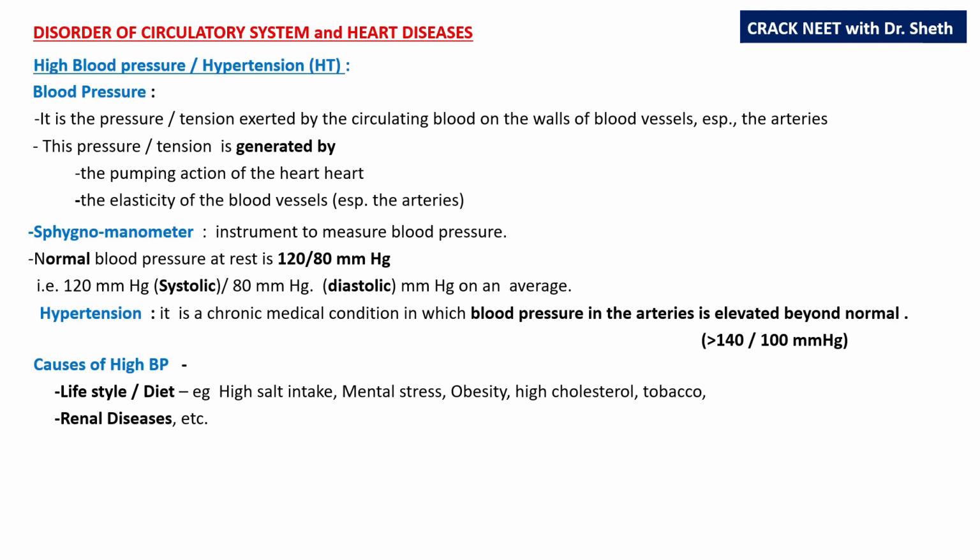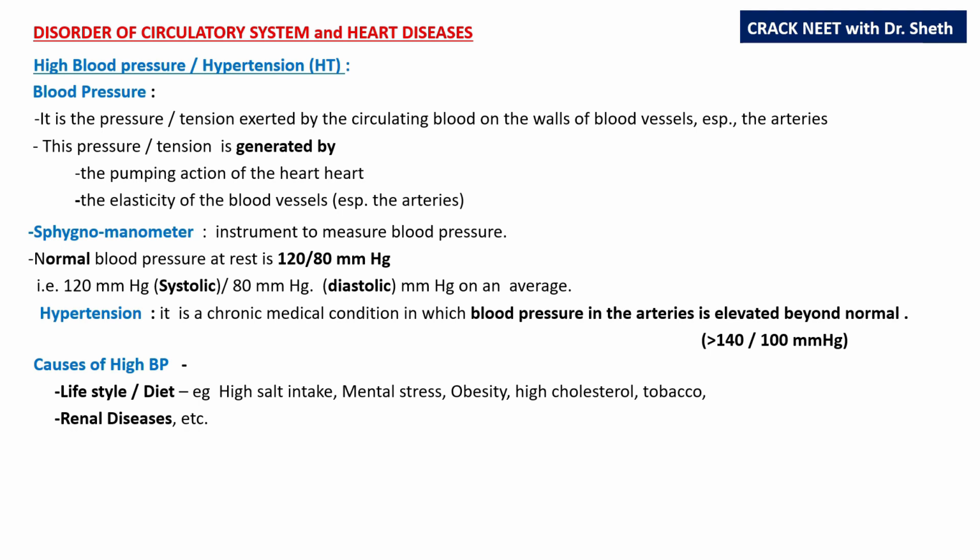The common causes of high blood pressure. There are thousands of causes. We must know two groups of disorders mainly. Lifestyle and diet disorders, for example high salt intake, mental stress, obesity, high cholesterol, tobacco, sedentary lifestyles. These are lifestyle and diet related causes of high BP.